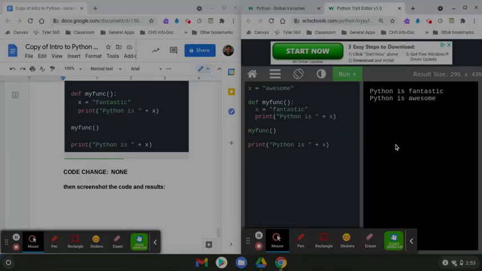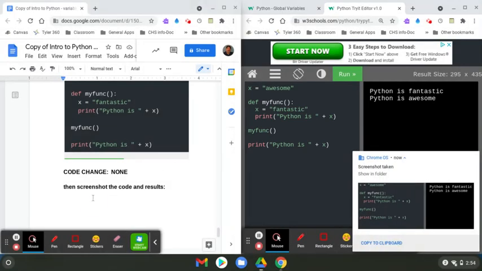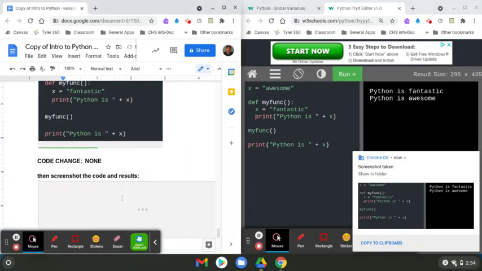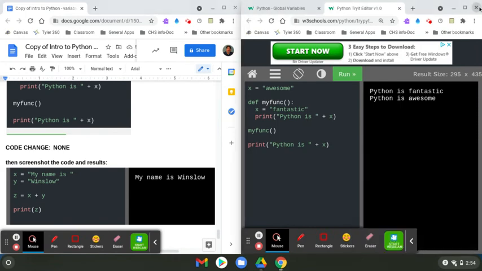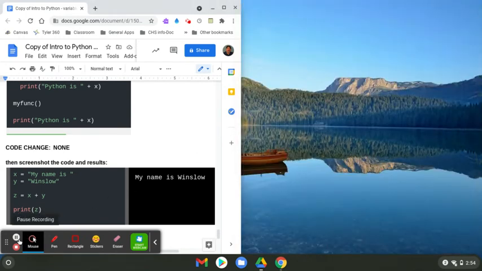So all you need to do is take a screenshot of that, which is basically the same thing. We're just getting the habit of screenshotting. Control V. You are finished with the activity, and all you got to do is turn it in. If you have any questions, please feel free to let me know.